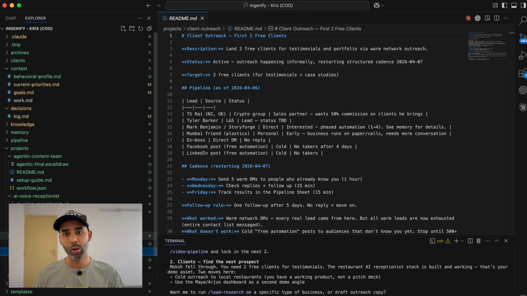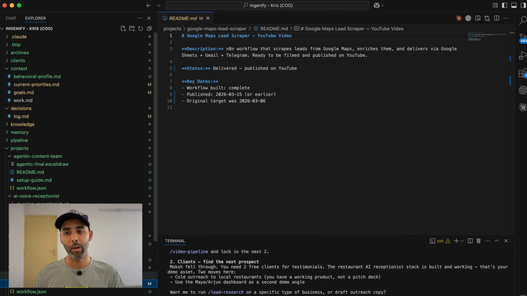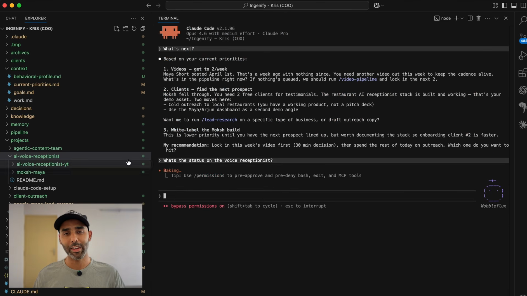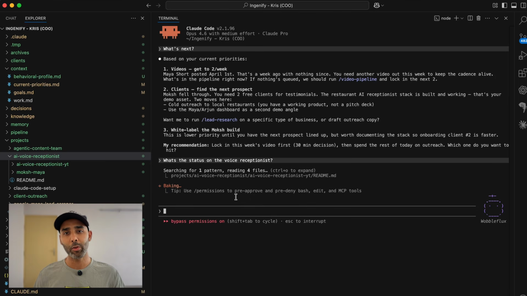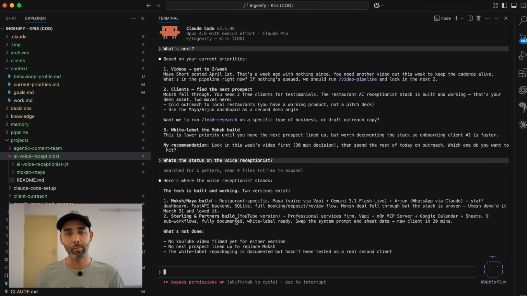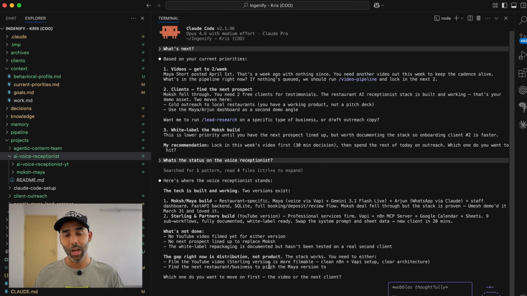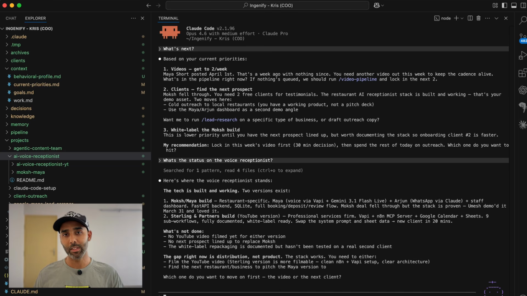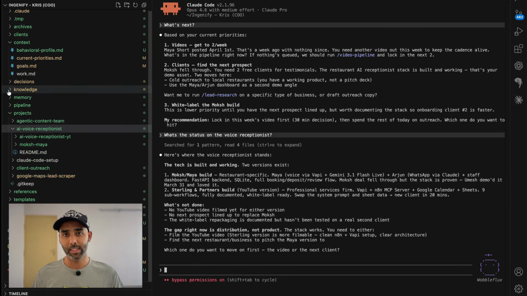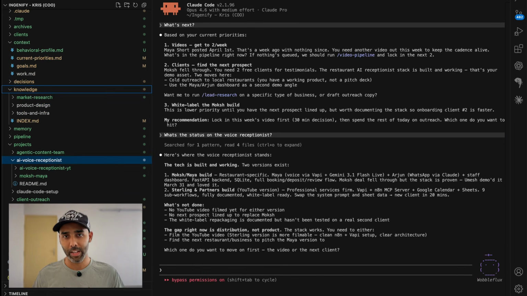I deliberately do not load all of these into every session. That'd be like handing someone every document in the office the moment they walk in. Overwhelming and slow. Instead, Claude reads a particular project file only when I ask about it. That's not Claude guessing. That's Claude reading my documentation and summarizing it back to me. The intelligence is still there, but it's grounded in real information. That's the difference. Next is the knowledge folder, which is my research library.